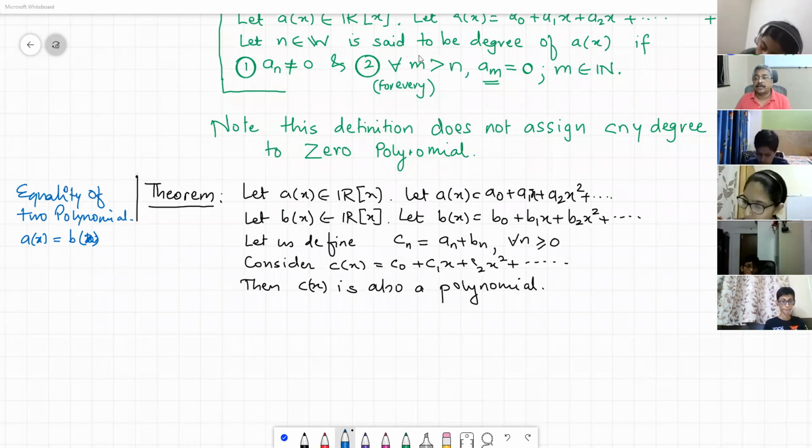Two polynomials are equal if and only if their corresponding coefficients are equal.